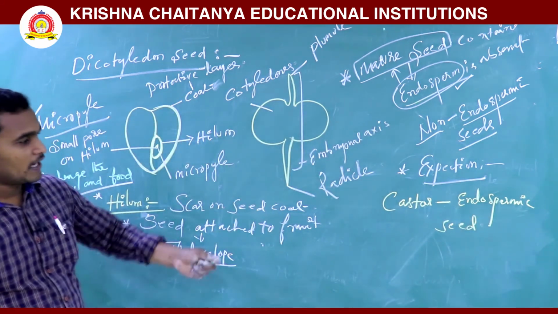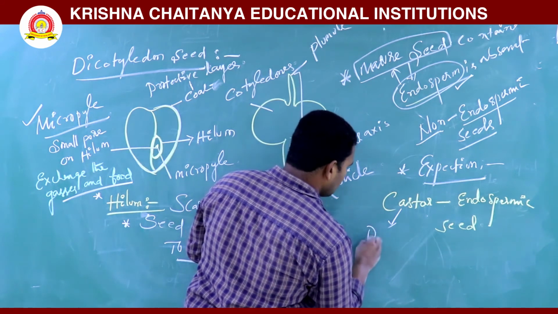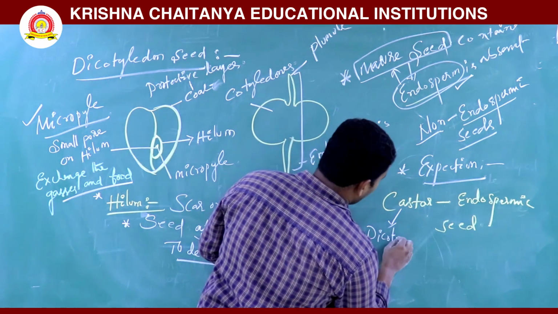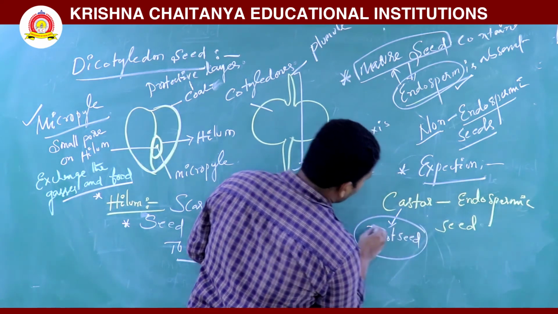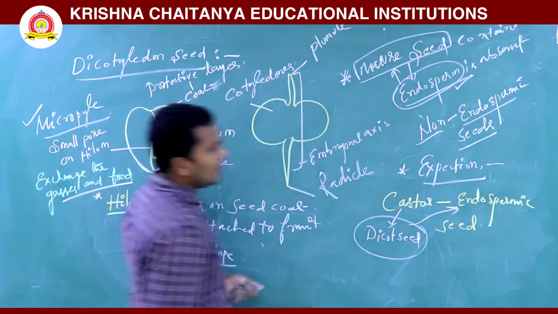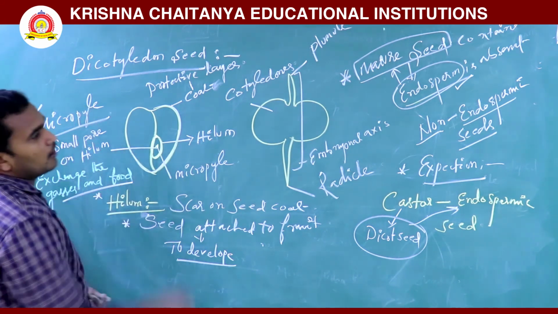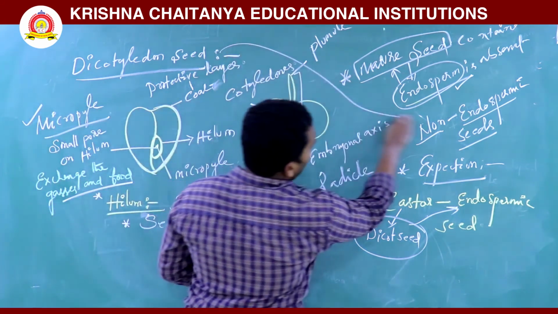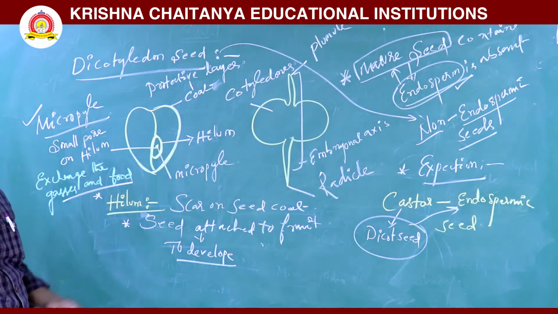Castor, which is a dicot. Even though it is a dicot seed, it has endosperm. Normally, dicotyledon seeds are non-endospermic; they have no endosperm.